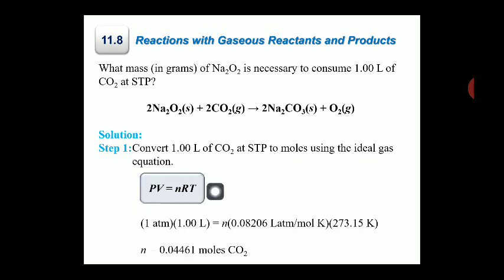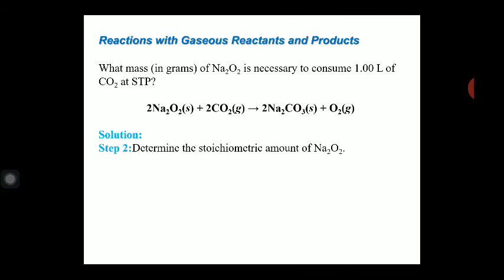आपको मालूम है PV is equal to nRT, and P is given 1 atm, V is given 1 liter, and we have to find out n. R is 0.08206, and the T is 273.15. Reason, STP condition are taken. तो STP की वैल्यू पुट कर दीजिए and n becomes 0.04461 mole.